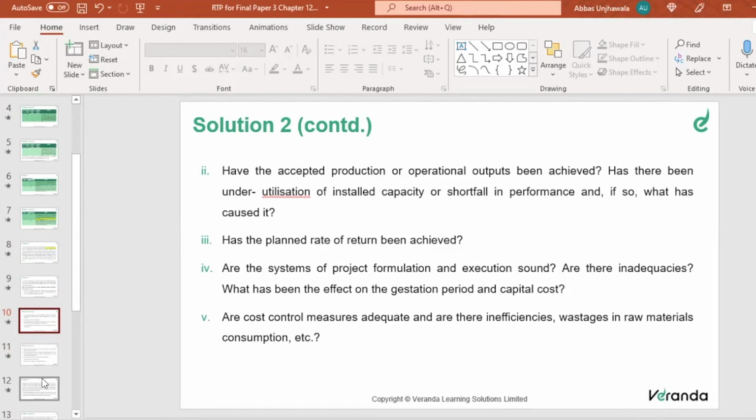Have the expected production or operational output been achieved? Has there been any underutilization of installed capacity or shortfall in performance? And if so, who has caused it and what has caused it? Has the planned rate of return been achieved? Are the systems of project formulation and execution sound? Are there any inadequacies? What has been the effect on gestation period and capital cost? Are cost control measures adequate, and are there any inefficiencies and wastages in raw material consumption, etc.?